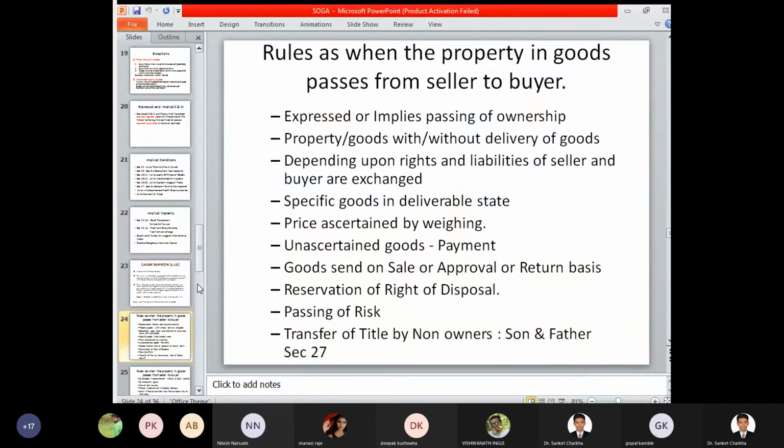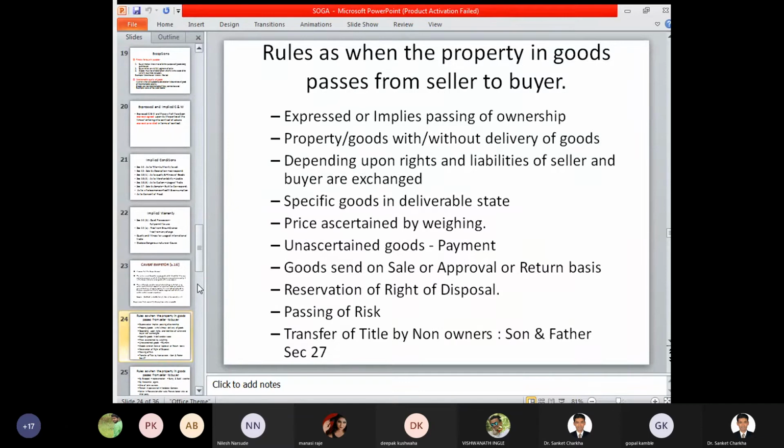Based on your order, what happened? The person goes to his warehouse and starts weighing that particular product. कि उसने क्या किया, अपना गुड्स और कमोडिटी लेके तराजू पे रख दिया। सो कोई भी एक कमोडिटी अगर तराजू पे रखी जाती है, तो at this stage whenever particular goods is been weighed, then from the perspective of SOG of Indian origin, it has been treated that the property in goods has been transferred, or it is passed from seller to the buyer immediately.